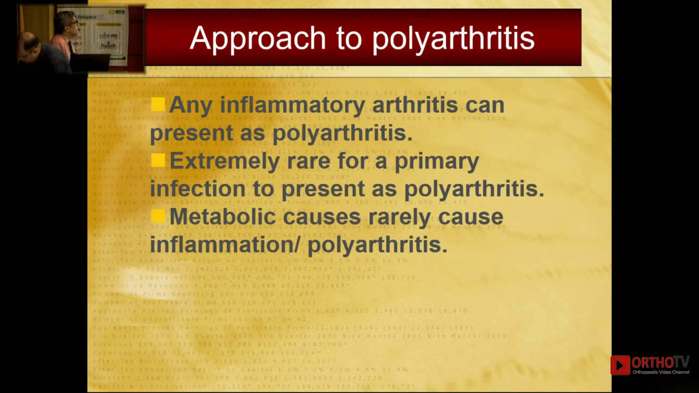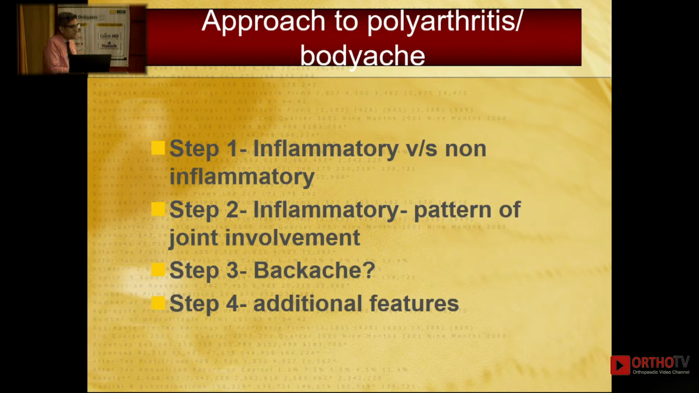It is extremely rare for a primary infection to come as polyarthritis. Monoarthritis, definitely yes, but as polyarthritis, definitely not so common. And metabolic causes rarely cause inflammation. They will cause arthralgia but not arthritis. So, step number one, if some patient comes with multiple joint pains or body ache or seronegative, first of all,